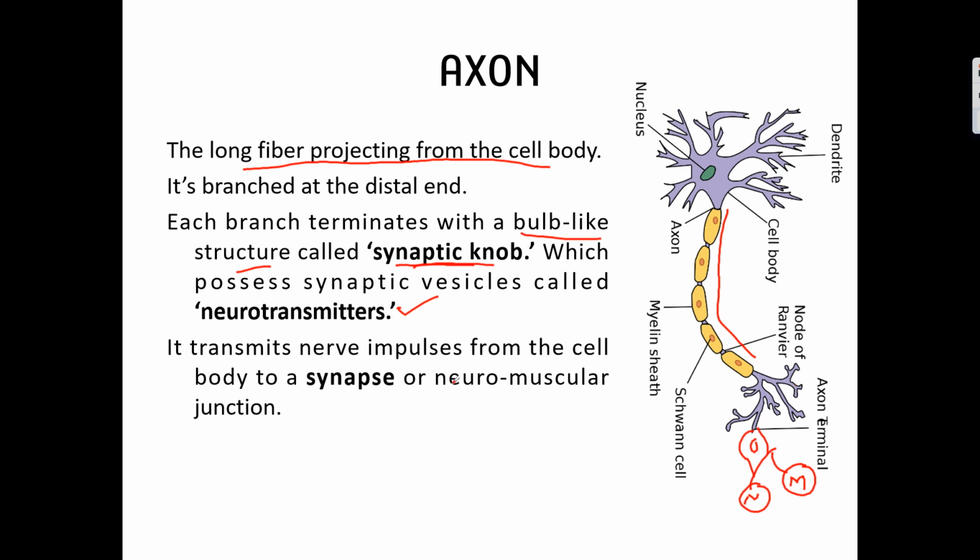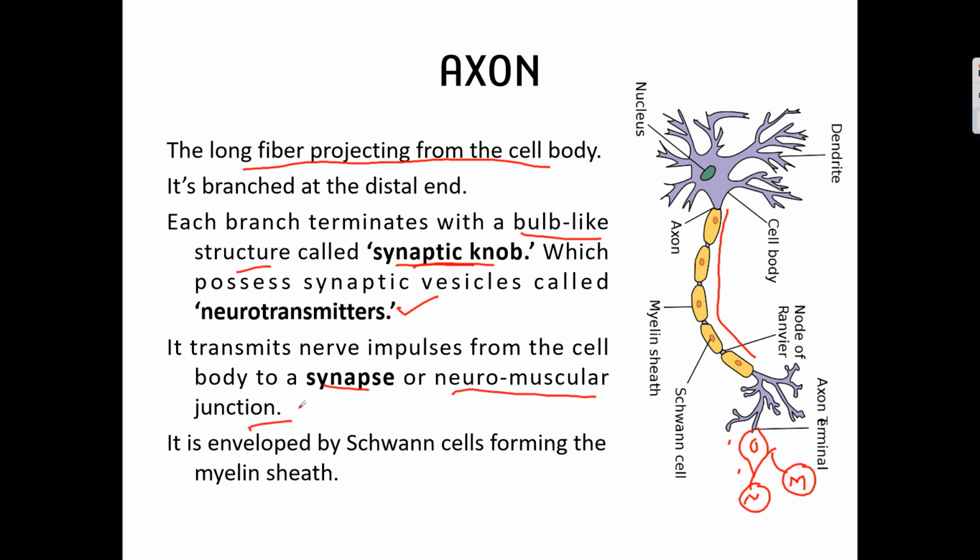So it transmits nerve impulse from cell body to synapse. This synaptic region is called a synapse when it is connected with a neuron, and when it is connected with muscles it is called a neuromuscular junction. If you see this axon, usually it is in bluish, purple color. You can see some yellow colored cells over this. These yellow colored cells are the Schwann cells.